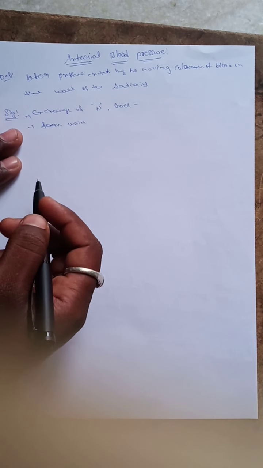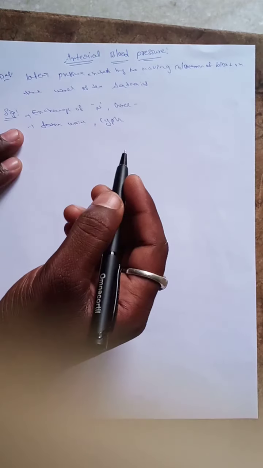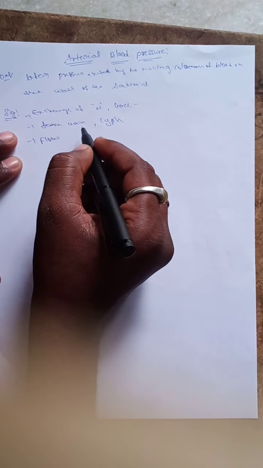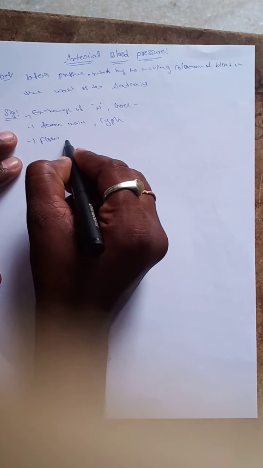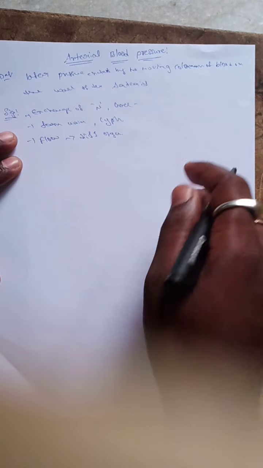Formation of urine depends upon the arterial blood pressure only, and it is required for the formation of lymph. It also ensures blood flow to the various organs.